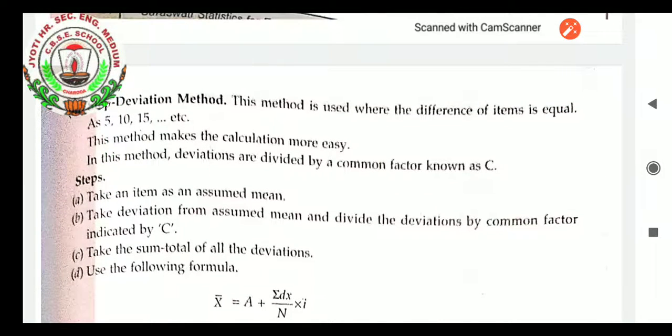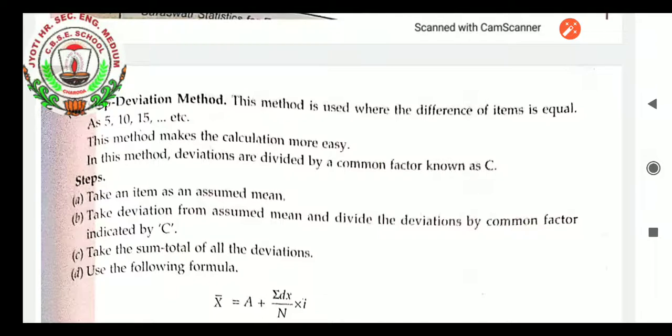Like 5, 10, 15, where the difference between all the numbers is 5. Or 2, 4, 6, 8, where the difference between all the numbers is 2. There it can be used because we have to take I. I is the difference between two continuous classes or two individual values. This method makes the calculation easier. In this method, deviations are divided by a common factor known as C.